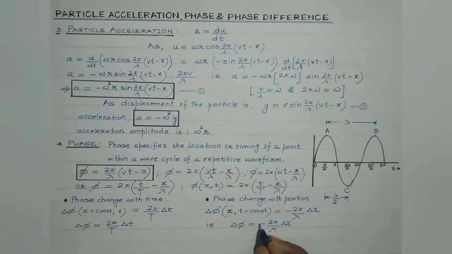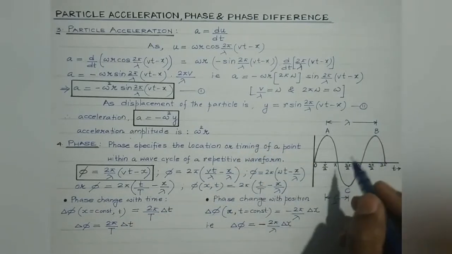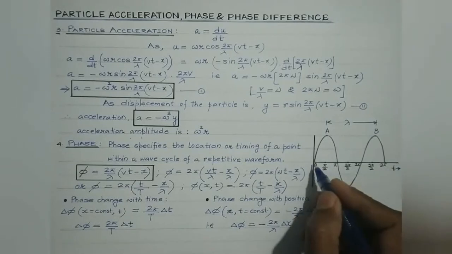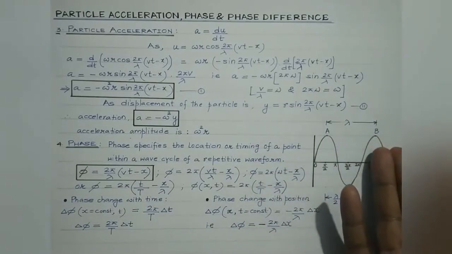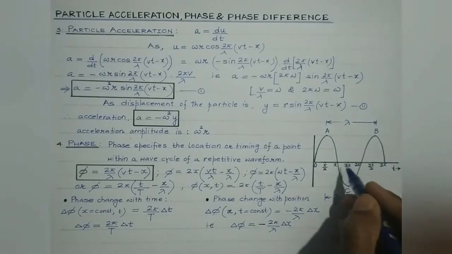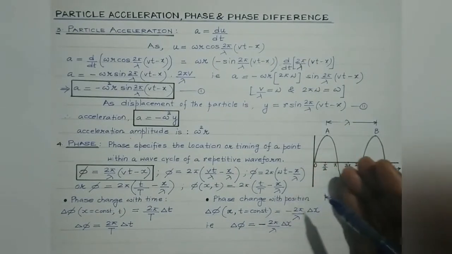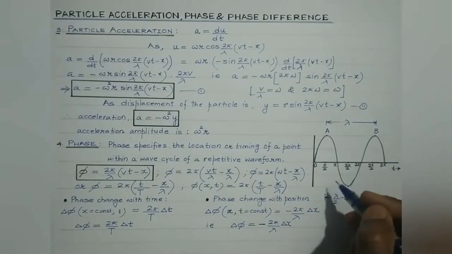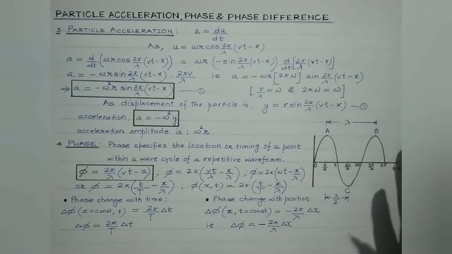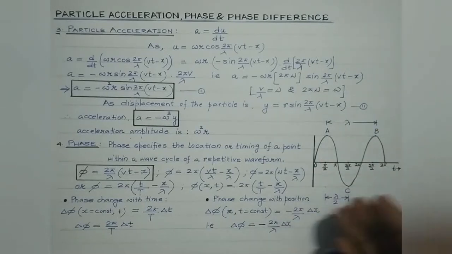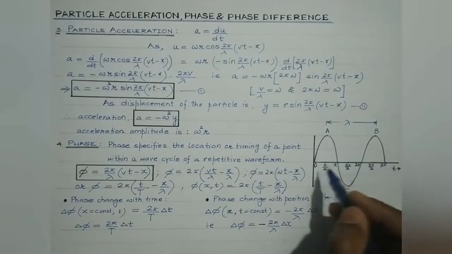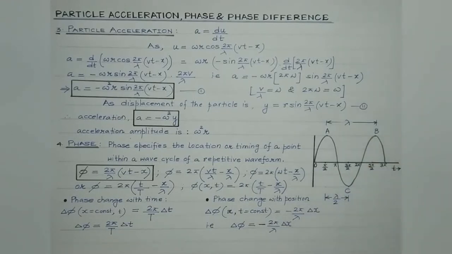Here students, this negative sign indicates that for a given progressive traveling wave along the positive x-axis, the farther away a particle is situated from the origin, the more it lags behind in phase. In other words, such a point situated farther away from the origin attains the corresponding stage of oscillation at some time later. So it starts lagging behind, isn't it? The farther the point is from the origin, the more is the phase lag. So that is the significance of this negative sign.